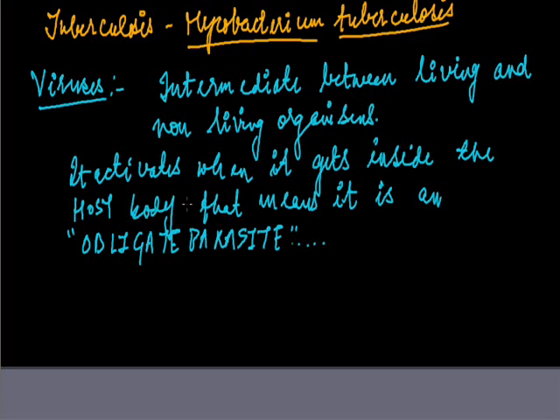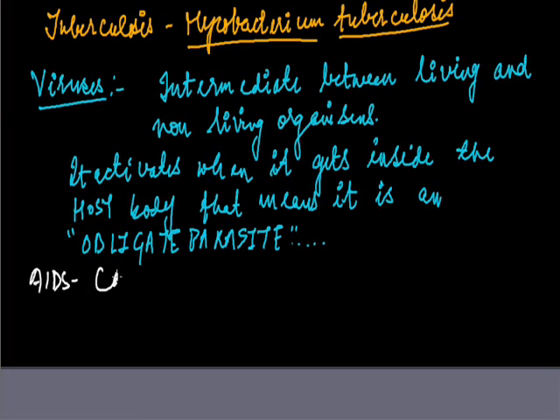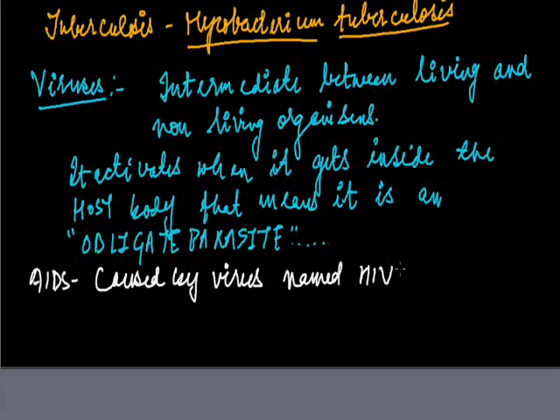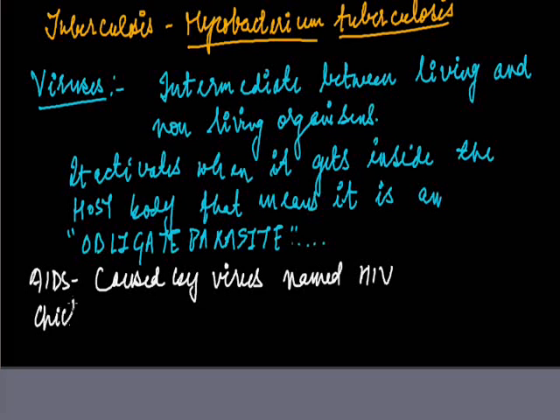So diseases caused by viruses, as I already told you, AIDS, is caused by the virus named HIV, human immunodeficiency virus. And chickenpox is also a viral disease.